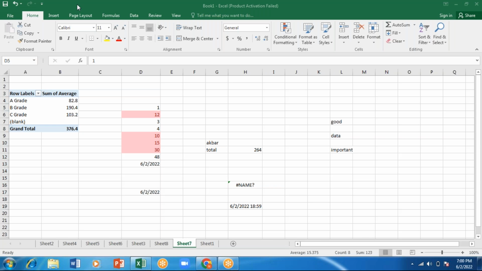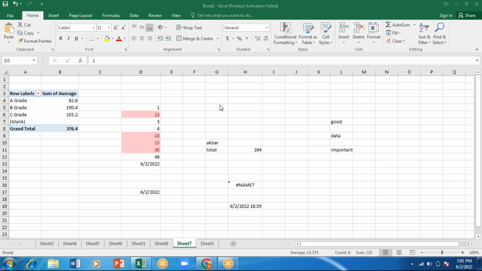In that you can select greater than, lesser than, or in between, whichever details I want. Between this number to this number, number greater than 100 and number lesser than 50. So like this, if I want to highlight the numbers, I'll be selecting this option that is called conditional formatting. Okay, ma'am. Thank you.